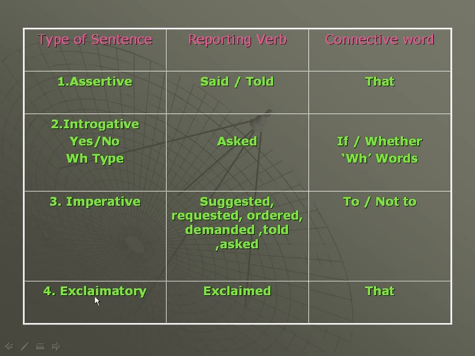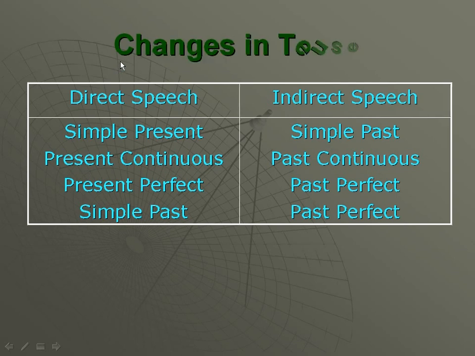Then the fourth type of sentence is the exclamatory sentence. If the sentence is exclamatory, we have to take the reporting verb exclaimed and the connective word that. In this way, we have to take the reporting verb and connective word according to the type of sentences.